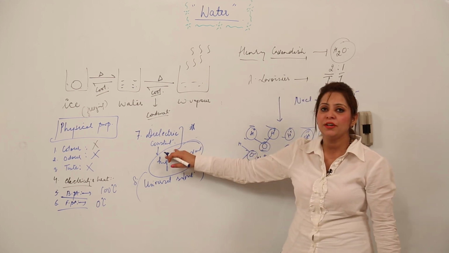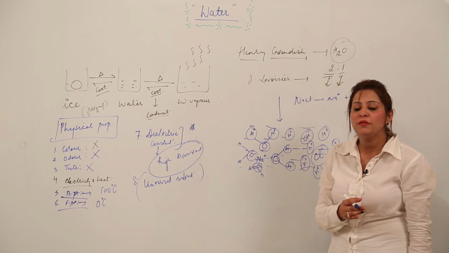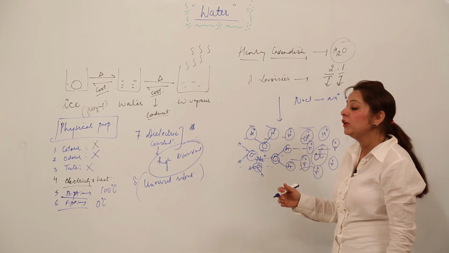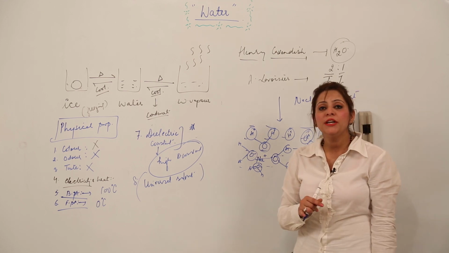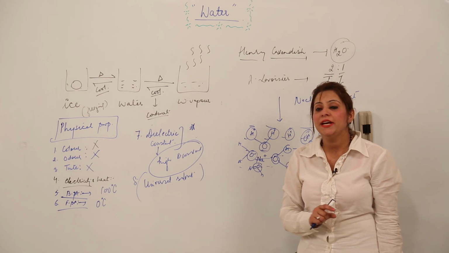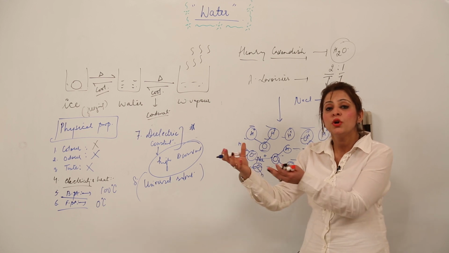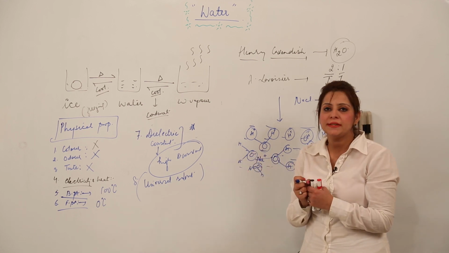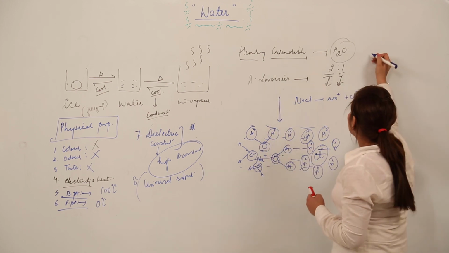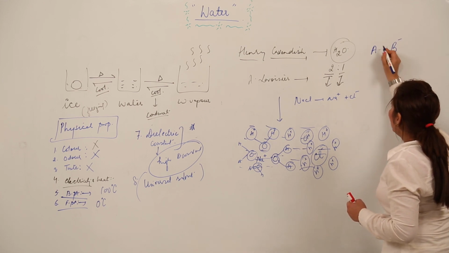Due to the high dielectric constant, because it is polar in nature. I think you are familiar with the term polar, we did it in the previous periodic properties as well. Again I will repeat it, so just look at the board. Covalent molecules are not polar, there is no charge separation, but due to a difference in electronegativity, the more electronegative atom tends to displace the electron pair towards itself. When it does, it acquires the negative charge and the other acquires the positive charge.